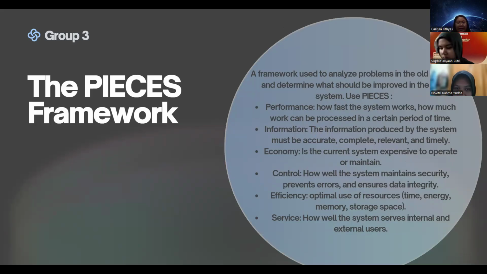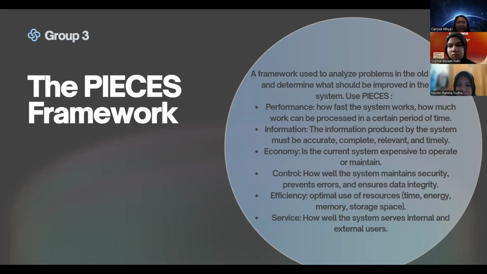PISCES stands for performance, information, economy, control, efficiency, and service. Performance is how fast the system works and how much work can be processed in a certain period of time. Information means the information produced by the system must be accurate, complete, relevant, and timely.